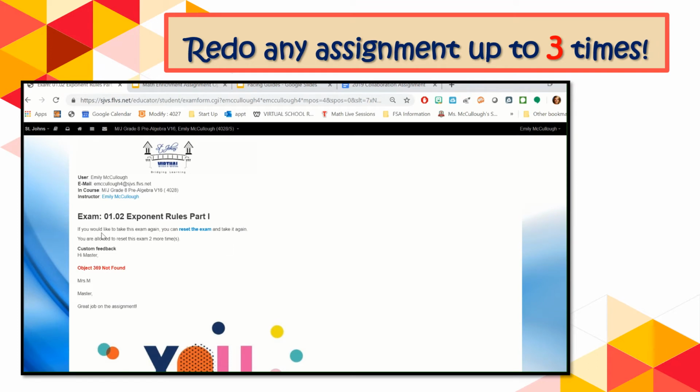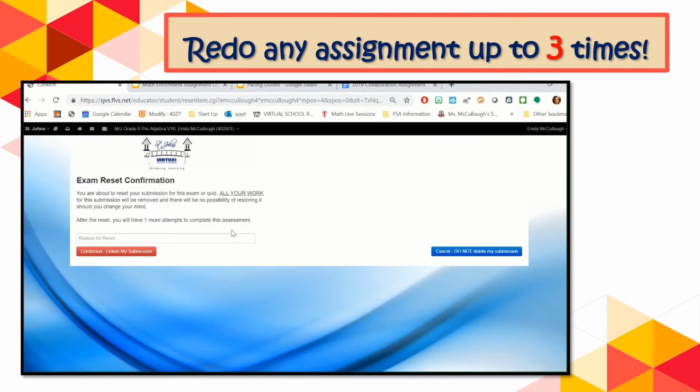On the top it'll say, if you would like to take this exam again, you can reset the exam and take it again, and you are allowed to reset it 2 more times. So I'm going to click reset the exam, and then you're going to write your reason for resetting. So I want a higher grade, or whatever you want to put here. And then you're going to click confirmed, delete my submission.